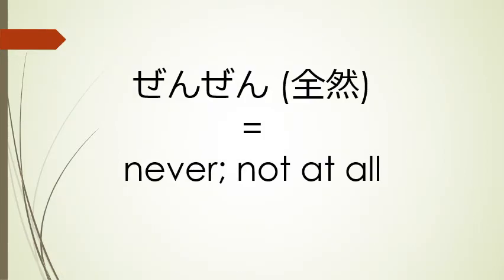So let's look a little bit more closely at that word zenzen. We learned in our lesson about adverbs that zenzen means never, and that is true, but it can also mean not at all. And in our sentence in the previous slide, that's exactly how it was used. Notice also that we use zenzen together with the negative form of the adjective rashi. We need that double negative in there again.